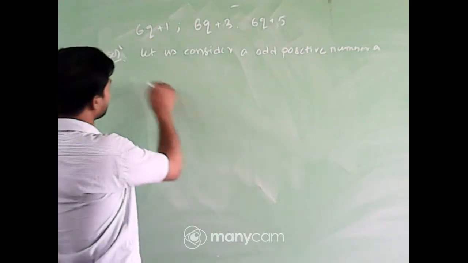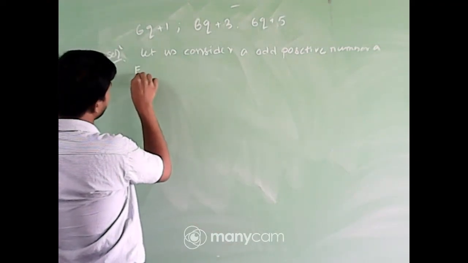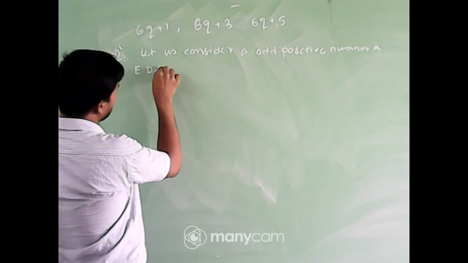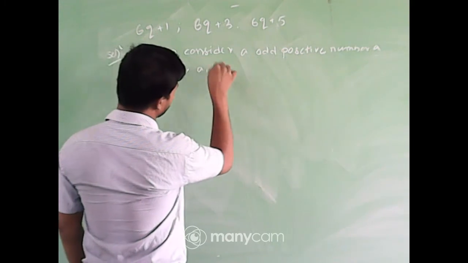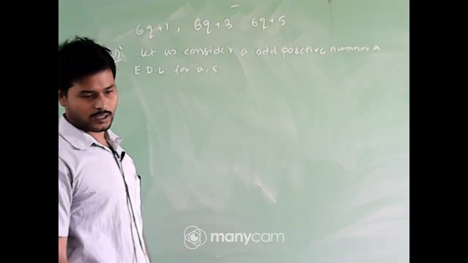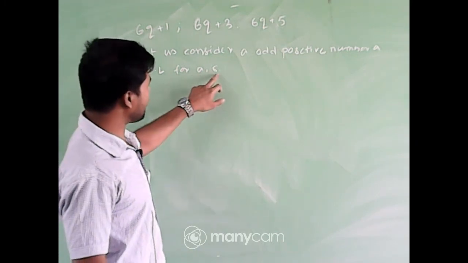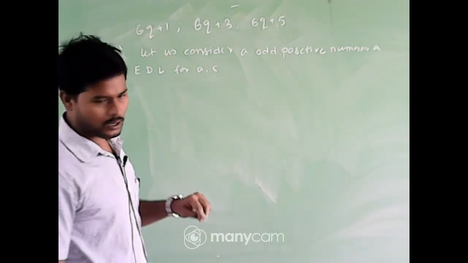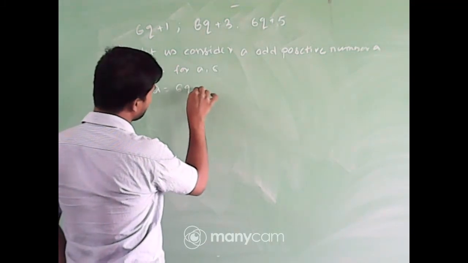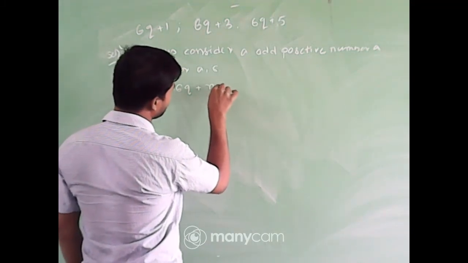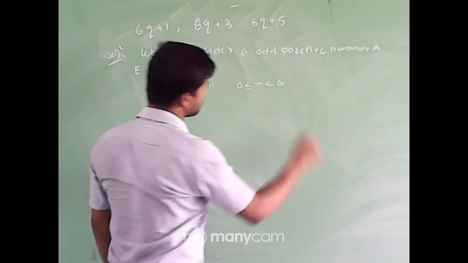Now if we apply Euclid's division lemma for the number a and 6, what can we write? We can write a equal to 6q plus r, where 0 less than or equal to r less than 6.